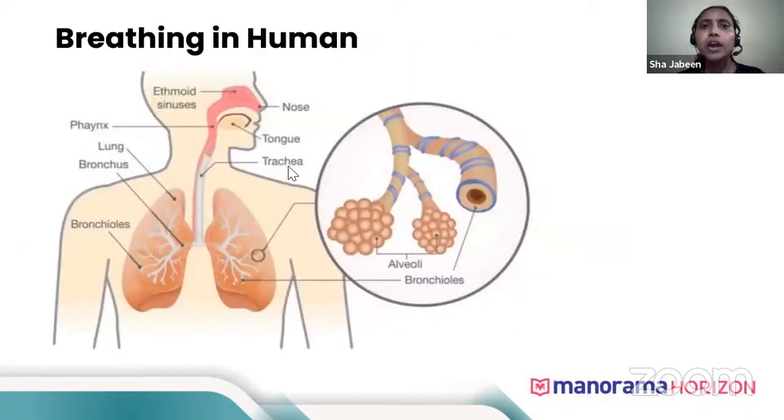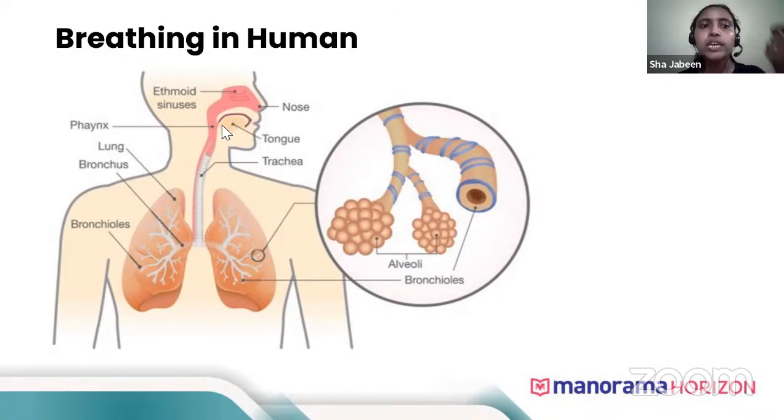Okay. Now, if you see breathing, for oxygen to get inside our body, we need to breathe. In plants, they have stomata. They can actually take in oxygen directly. But for us, there's no stomata in our whole body. So we need to breathe. There's an opening to breathe in air.